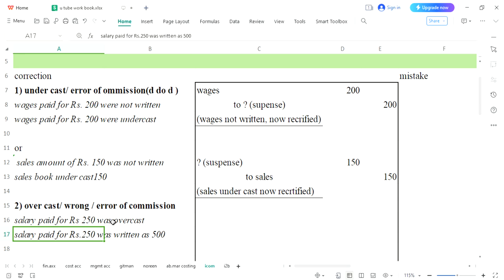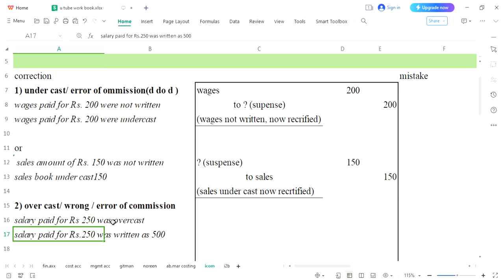You cannot remove any entry. You cannot use ink eraser for any entry. You cannot use whitener for your entry. So it means if you have written sales anywhere, if you have written salary anywhere, you will not be able to remove it. Instead of that, you will cancel its effect. How? Wherever you have written, just write the same amount on the opposite side. In this way, the error can be rectified.